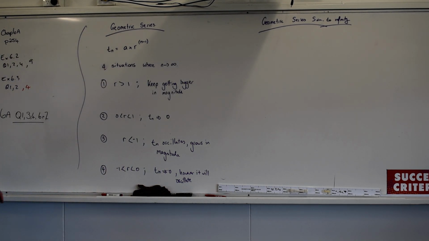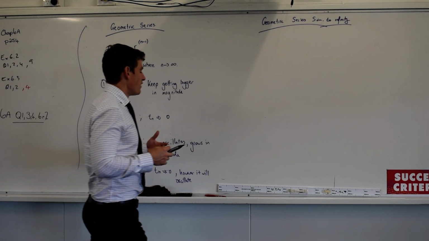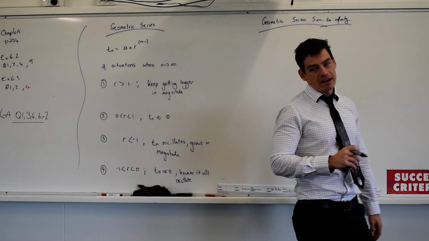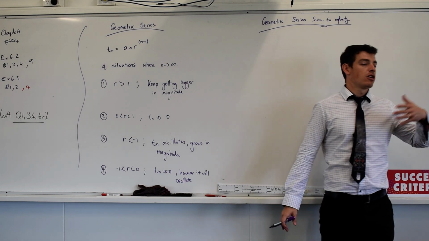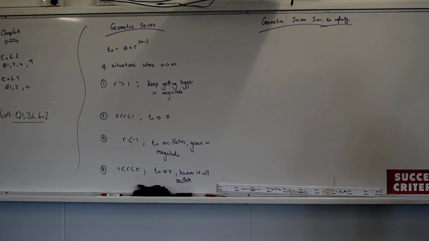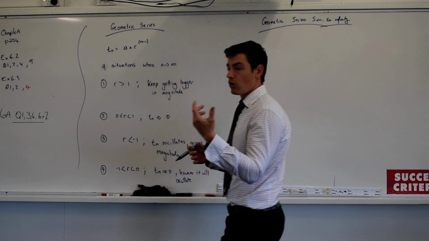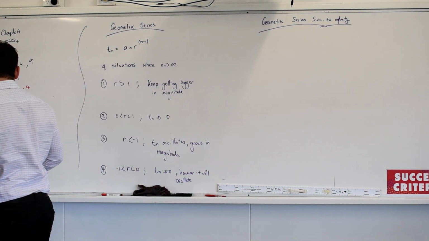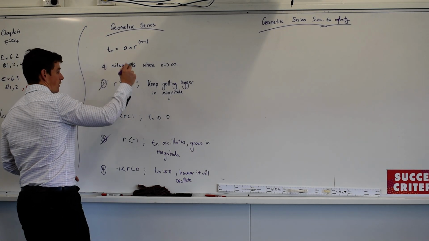With this one, the magnitude oscillates. Very, very challenging for us to actually make any meaning for number 3, because depending on what the last number is, when we're tending to infinity, we're not assigning a number. We're not saying, well, infinity is 9,999,000. We don't just give it a number. We give it an infinite value, and depending on whether it's odd or even, it's going to be oscillating up and down, correct? So that's also a bit of a waste of time.